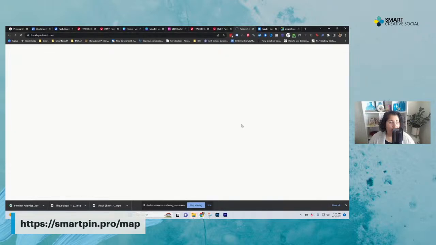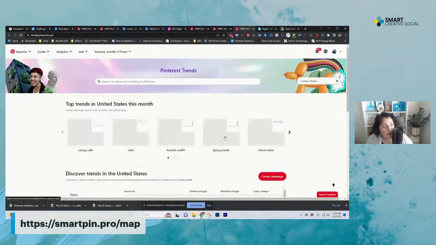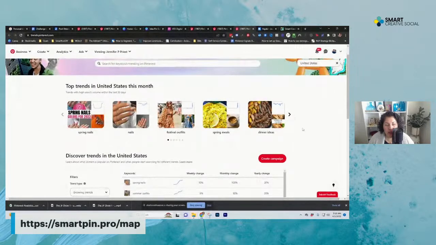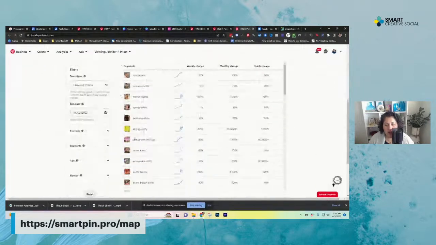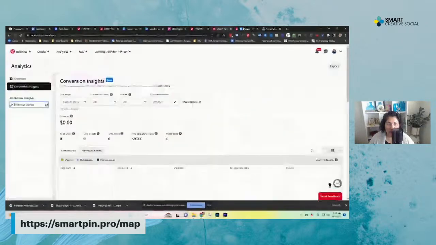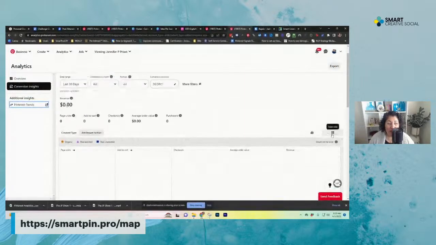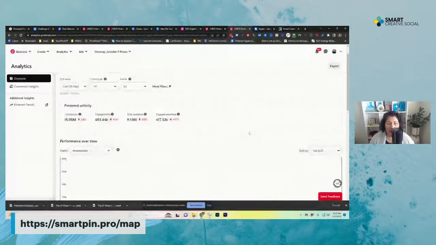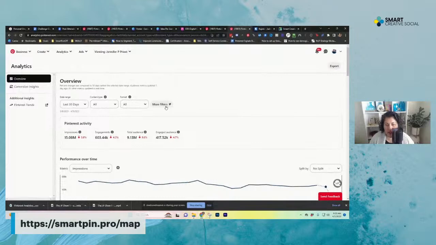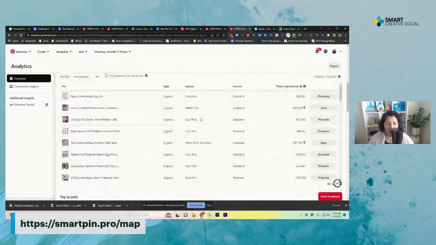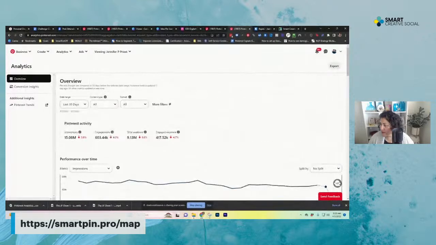The other thing is that they made Pinterest Trends a little bit easier to get to from here. And sorry, I'm watching the cats outside. And so we can start looking at Pinterest Trends and going, okay, where does this overlap with what I've got? We start doing our research here. And then Pinterest Predicts is also very easily accessible from there. So that's what the new analytics looks like. There's different stuff you can click around and just try, but all the stuff that used to be over here on the left hand side is now under the more filters button, and that's probably the biggest change that I've seen here so far. All right, I'm going to stop sharing my screen.